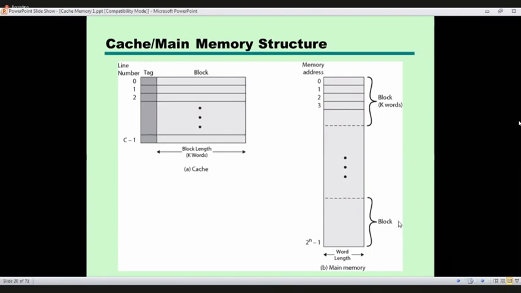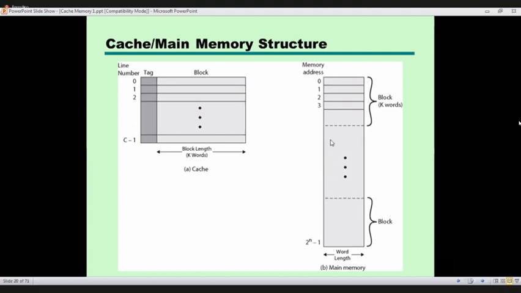If we take another block, again k words are there. So main memory is divided into blocks. Each block is having the same number of words.